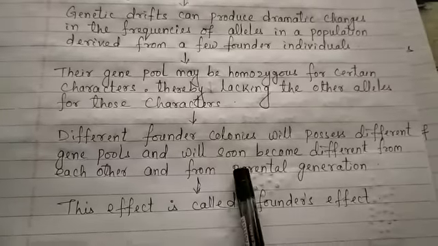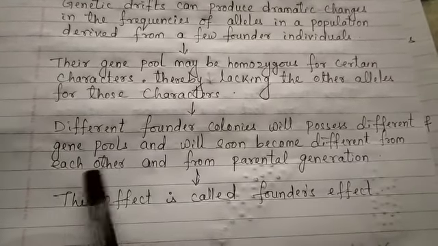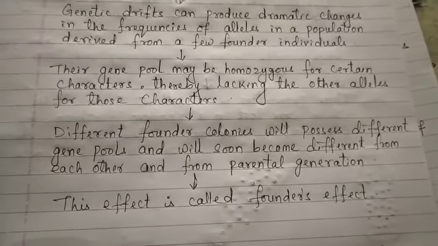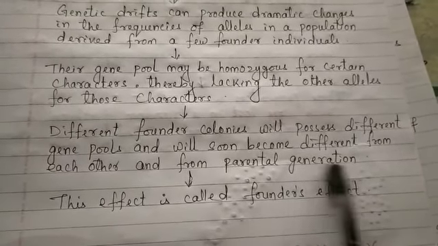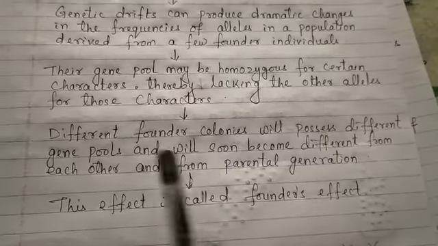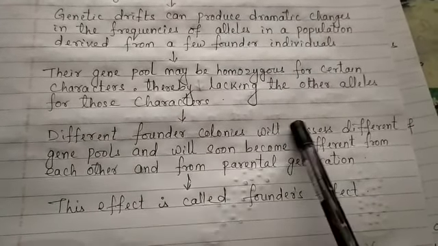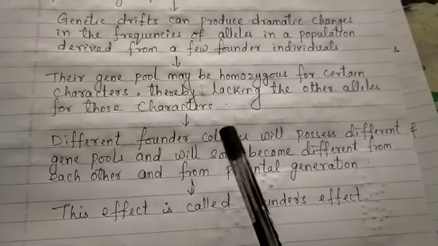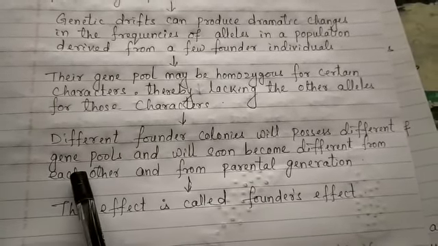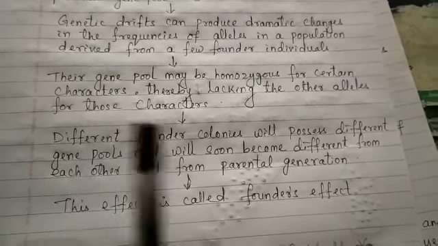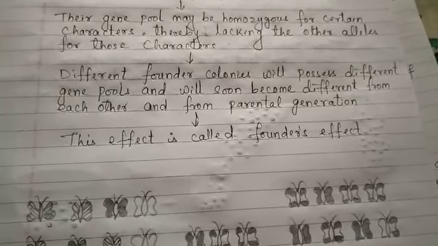Different founder colonies will possess different gene pools and will soon become different from each other and from the parental generation. The parental generation has many alleles, but the different founder groups, that is, different organisms which go to new geographical areas, will possess different types of gene pools. So they will be different from the parental generation and also different from each other. This effect is called the founder effect.